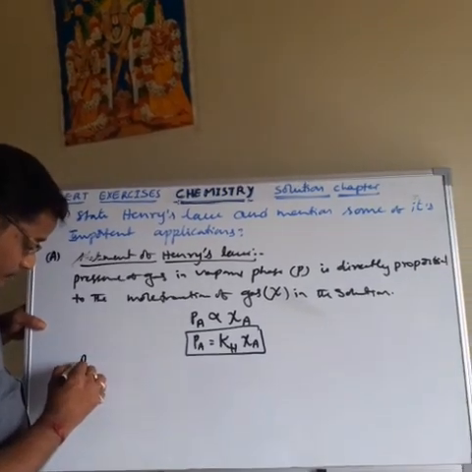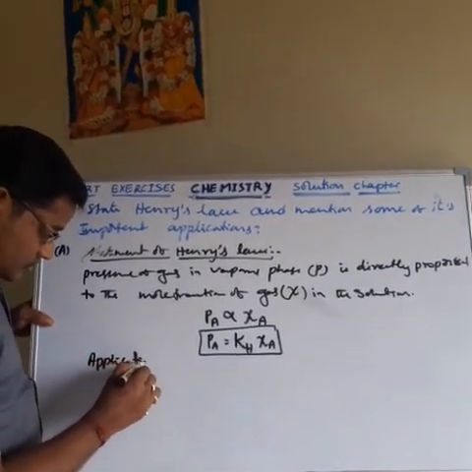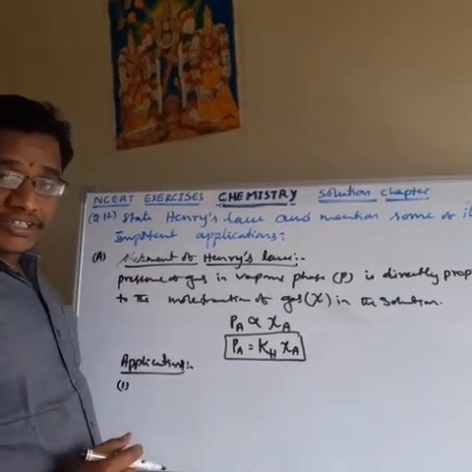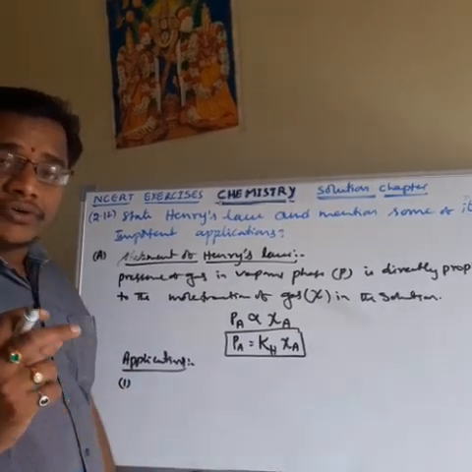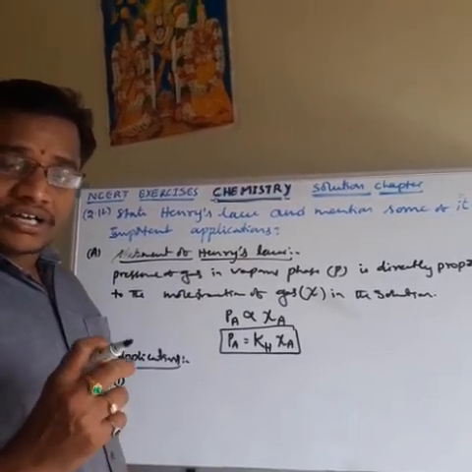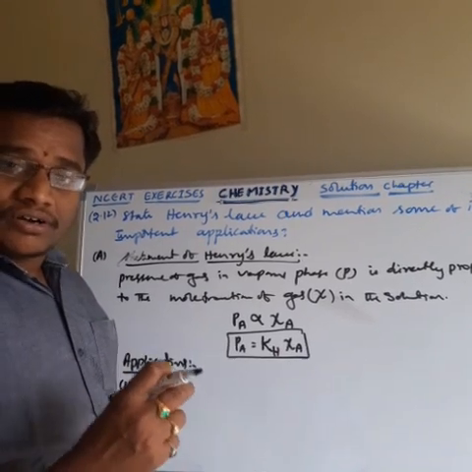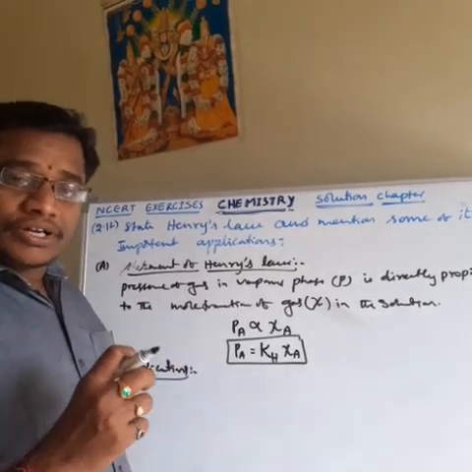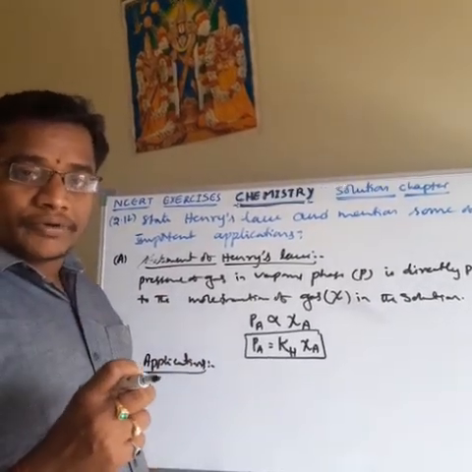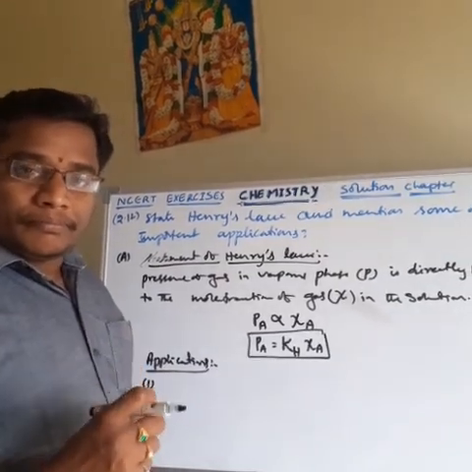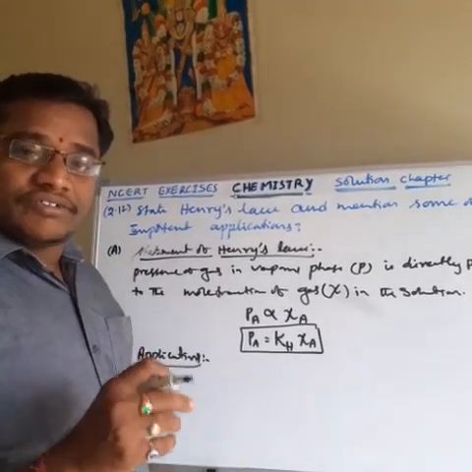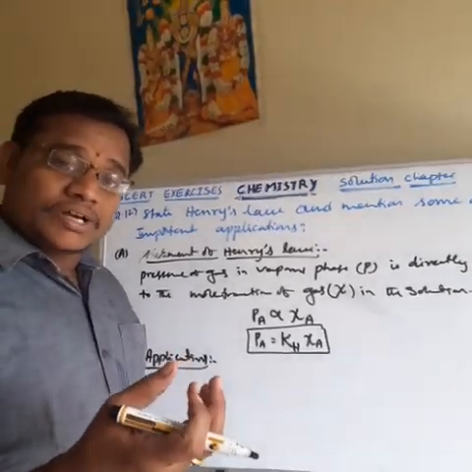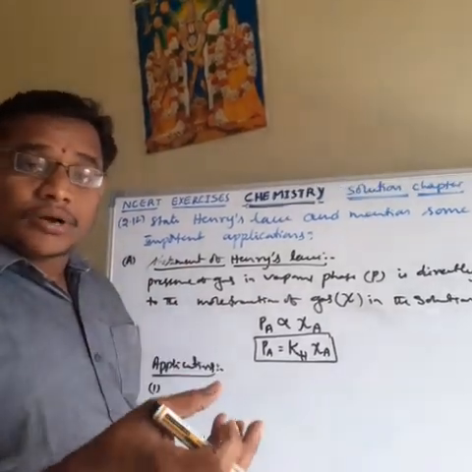Then next one is its applications. So already I told applications. Here the first application is to prepare cool drinks, alcoholic beverages or beer, like that cold liquid materials. So this type of cool drinks, alcoholic beverages or beers are prepared at a high pressure, and the bottle is sealed with a lid. Because of the high pressure, the partial pressure of the carbon dioxide over the liquid increases. Then more carbon dioxide is dissolved.